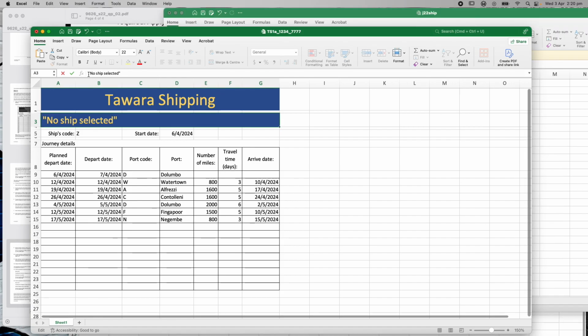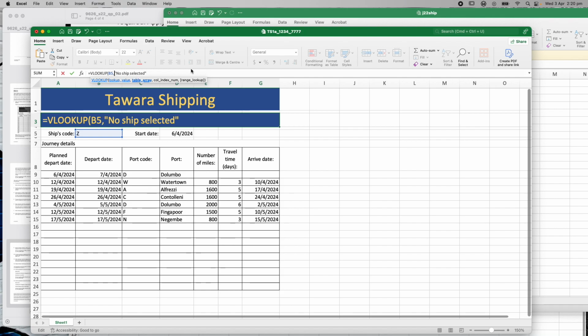Right, so to do this, I am going to have to put in a VLOOKUP in here first, right? So I'm just going to put equals VLOOKUP. Okay, what am I looking up? I'm looking up whatever this ship code is. So it's B5, right? So I'm going to put a B5, comma.